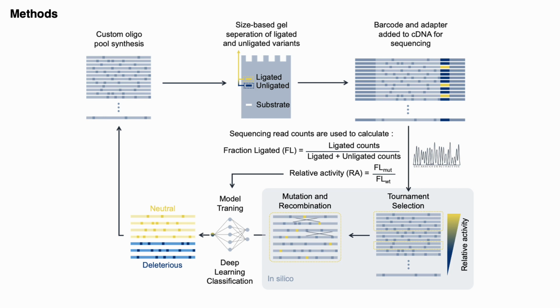So briefly, each generation starts with a commercially synthesized pool of ribozyme sequences, which were then experimentally screened to measure the activity relative to the wild type. These sequence-activity datasets then undergo in silico selection, mutation, and recombination to design the new population, and the process is repeated for 6 generations. The final generation, or generation 8, was designed with a combination of a deep learning model, which was trained using data from the preceding generations. The model was combined with the in silico genetic processes to form a completely in silico evolutionary algorithm.